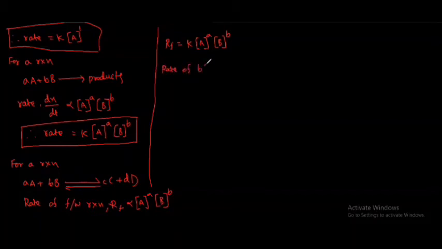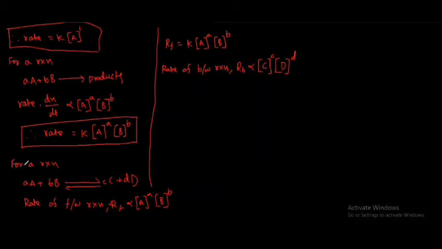Next, the rate of backward reaction, R base B, is directly proportional to the concentration of C to the power of c, the concentration of D to the power of d.